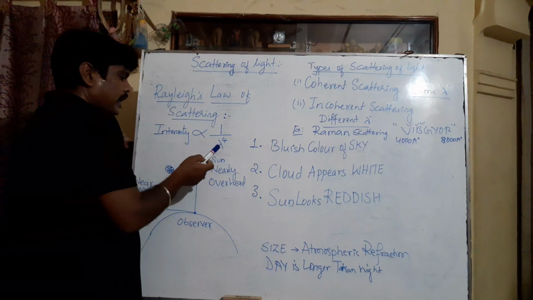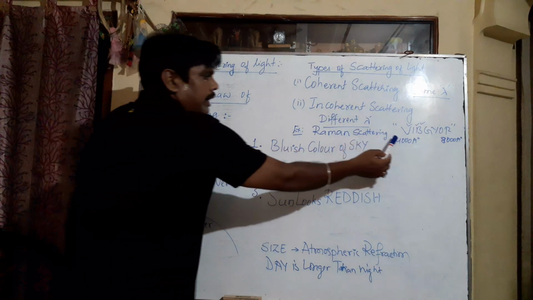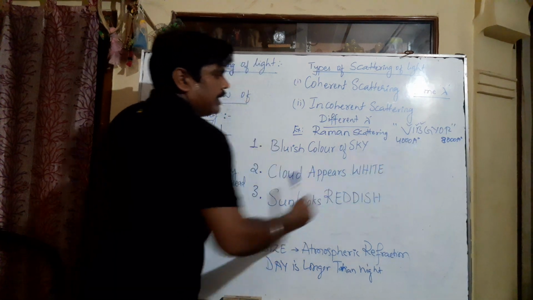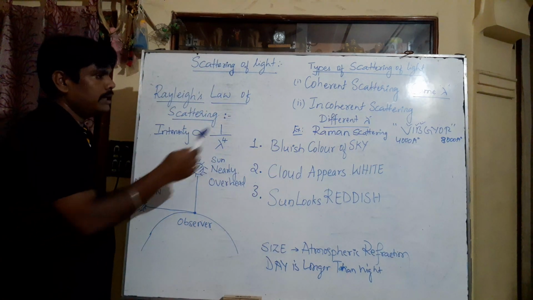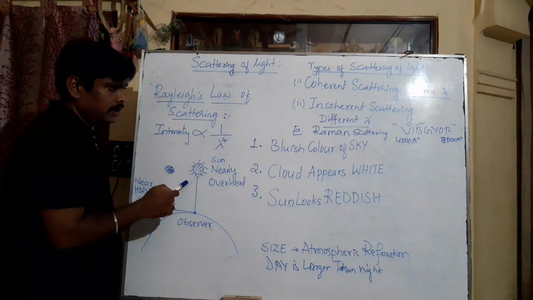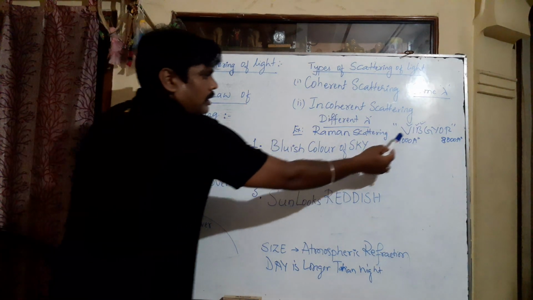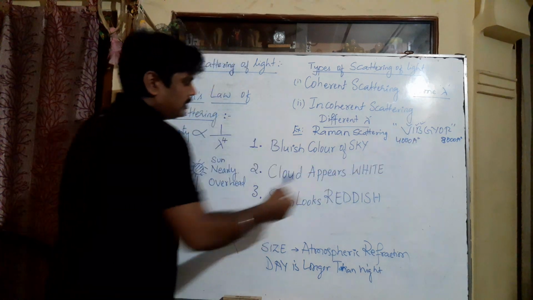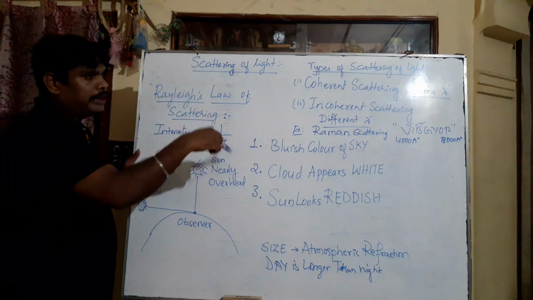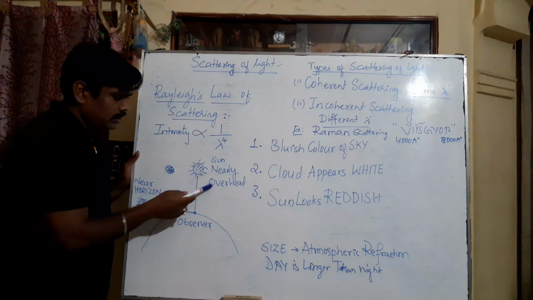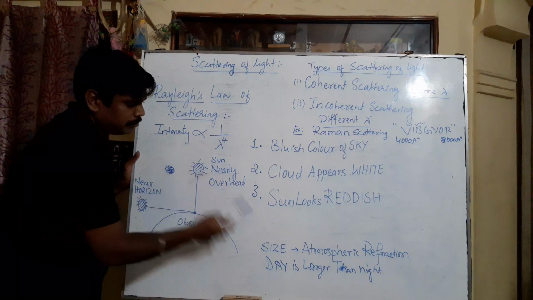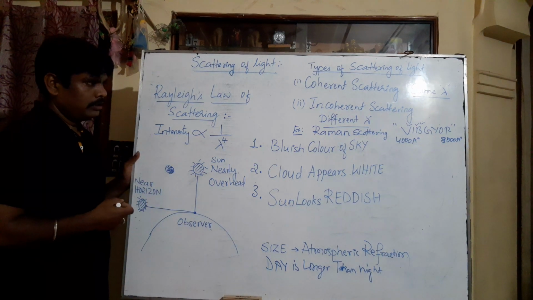It means according to this, blue and these shorter wavelength colors will scatter more than the longer wavelength colors. That's why the sky will appear bluish in color, because violet, indigo, blue colors will be scattered more when compared with the other colors. That's why if you see the atmosphere, it appears to be blue in color.